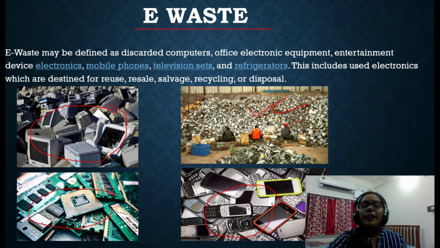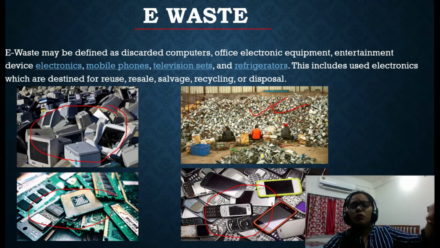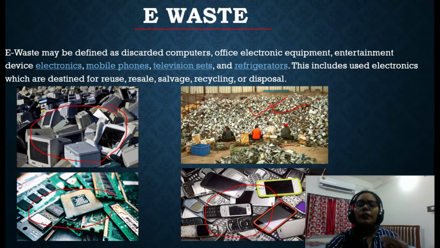If we are not aware of this, and they are non-biodegradable, if we dump them into the land, they do not decompose at all. So that is why we have to take care of e-waste also.